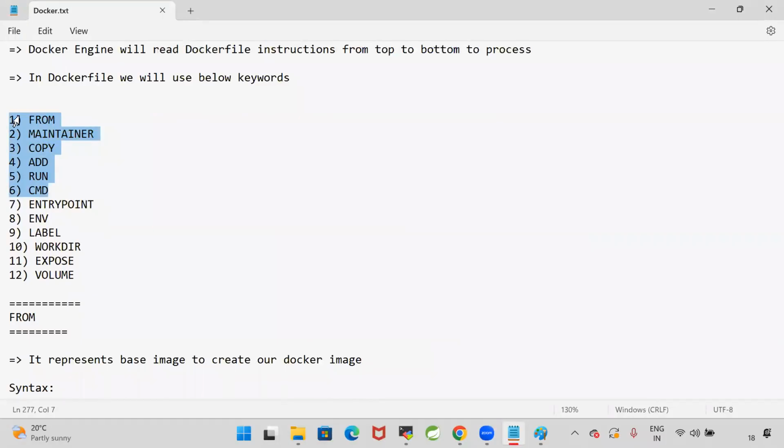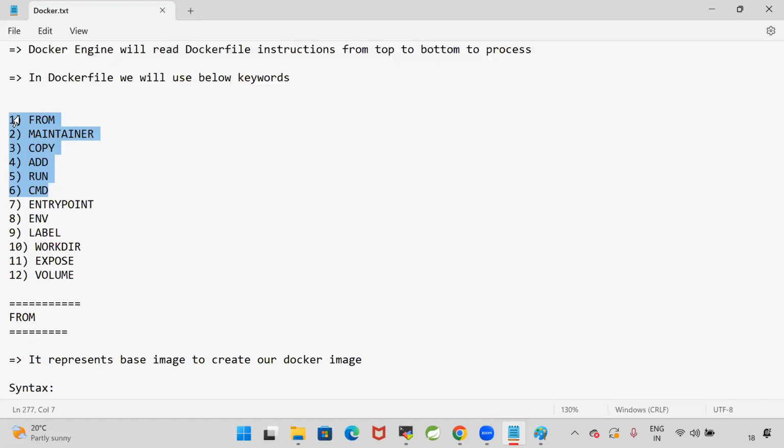6 keywords we understood. These keywords are called Docker file keywords: FROM, MAINTAINER, COPY, ADD, RUN, CMD. FROM is used to specify the base image to build our Docker image. MAINTAINER is used to specify the author of the Docker file information. That means which team member developed this Docker file, that information we can configure.